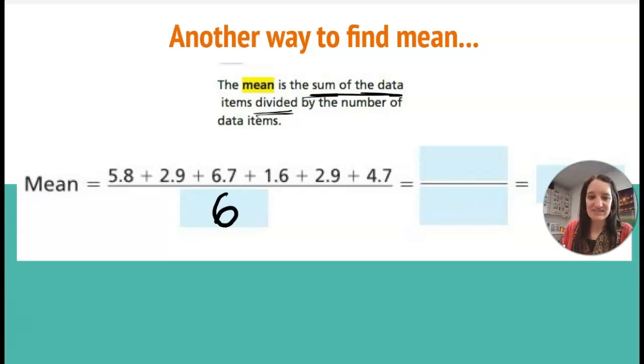We got 5.8 plus 2.9 plus 6.7 plus 1.6 plus 2.9 plus 4.7. I got 24.6. Now, if I wasn't on video, I'd probably do that again because that was a lot of numbers. I'd go through and make sure that I put all my numbers in correctly. But because this is a video and you don't want to spend the entire day watching me check my work, we're going to go with that because that actually looks pretty good. Then if I divide it by 6, I get 4.1.